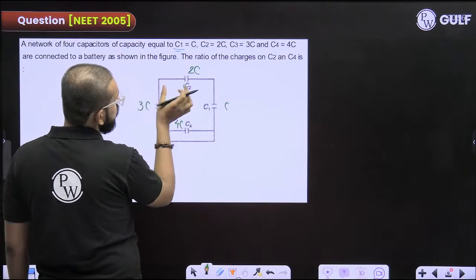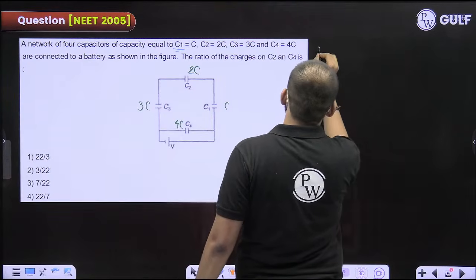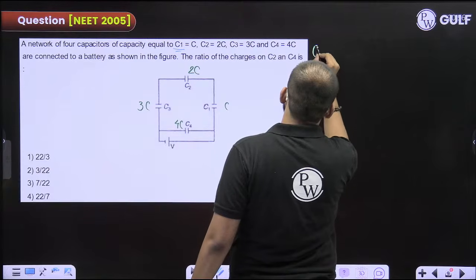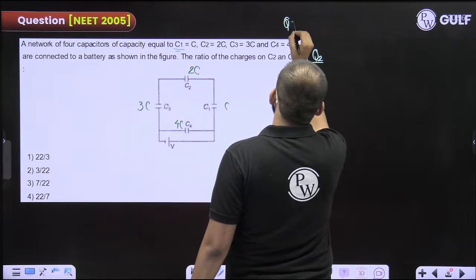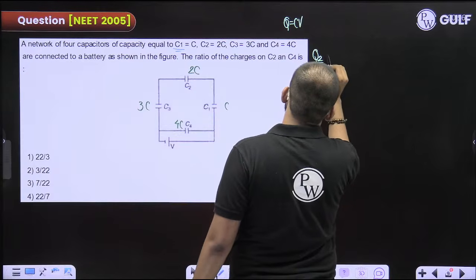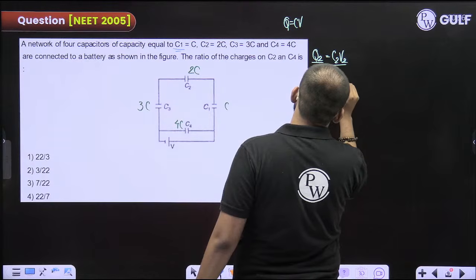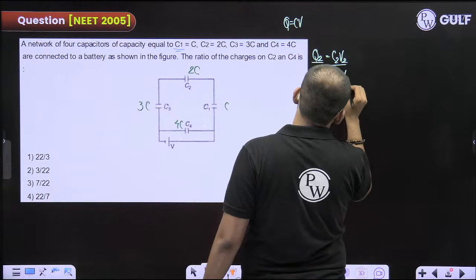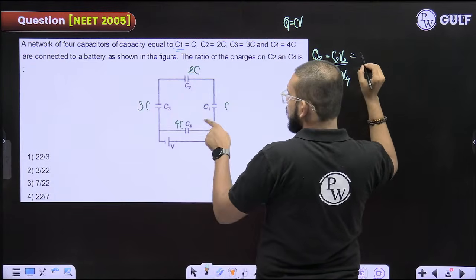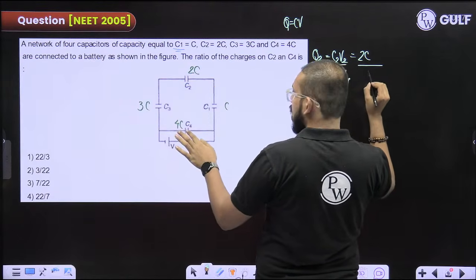The ratio of the charges on C2 and C4. So they are asking what is the ratio of charges on C2 and C4. You know Q is equal to C into V. So C2 into V2 upon C4 into V4. C2 is how much? 2C. C4 is how much? 4C.